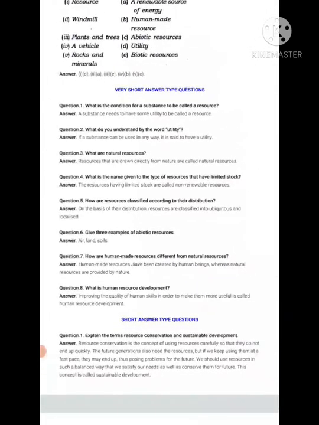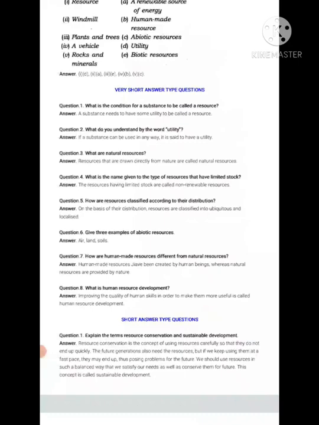What is the condition for a substance to be called a resource? A substance needs to have some utility to be called a resource. What do you understand by the word utility? If a substance can be used in any way, it is said to have a utility.